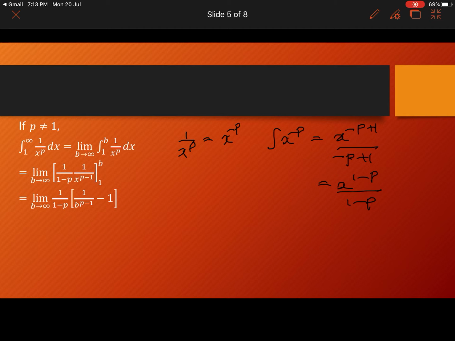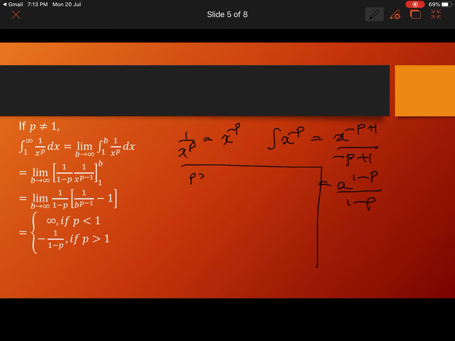So limit b tends to infinity, 1 by 1 minus p into, when you give the value x equal to b, you will get 1 by b raised to p minus 1, minus, when you give 1, it is 1 itself. So this is limit b tends to infinity, 1 by 1 minus p into 1 by b power p minus 1, minus 1.